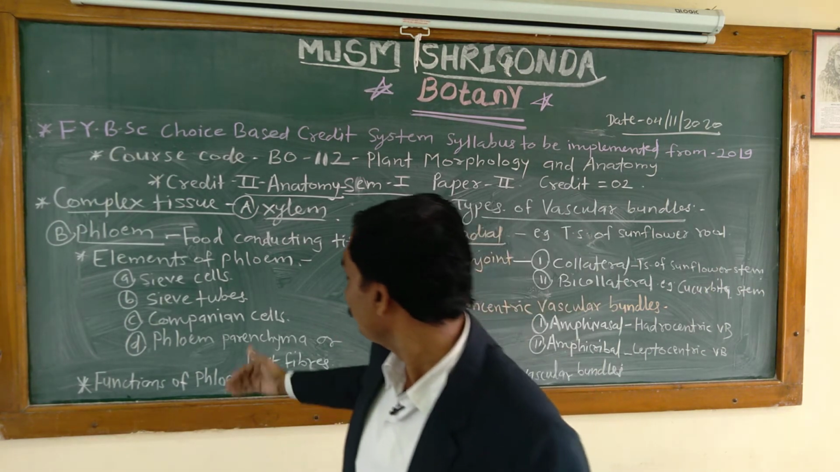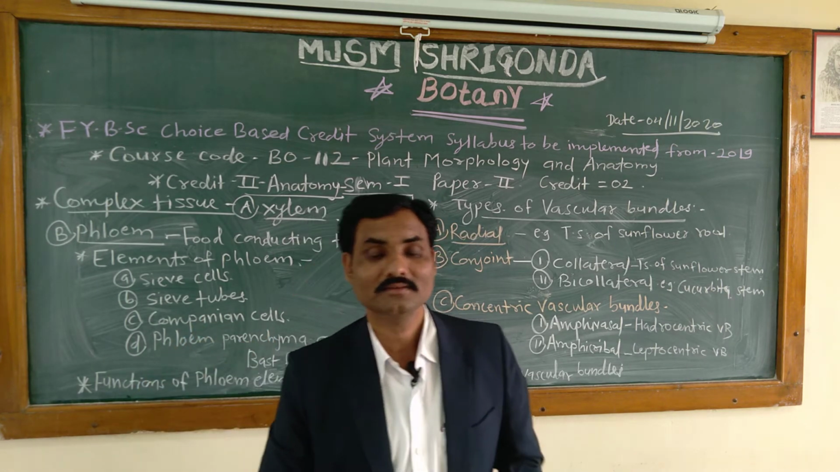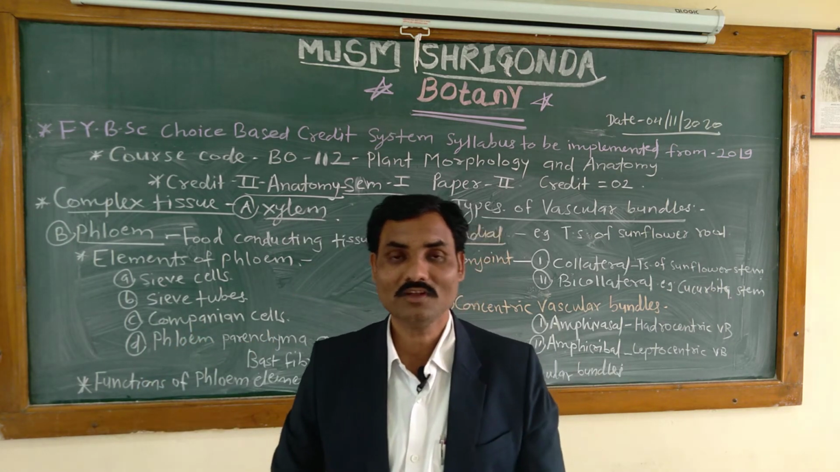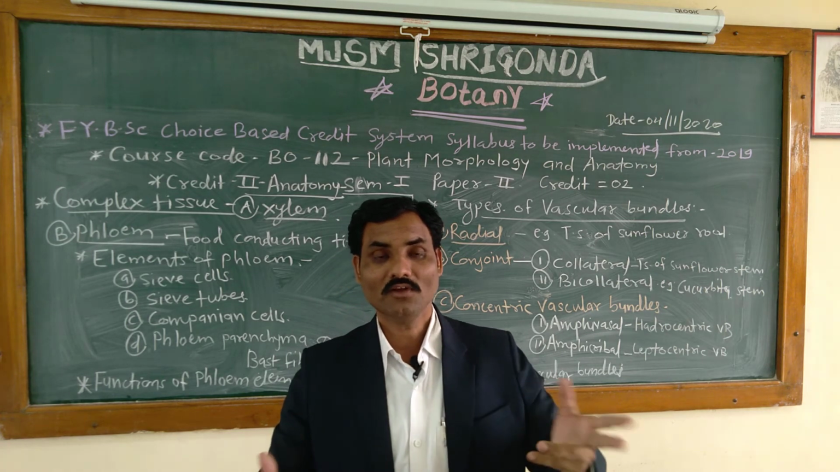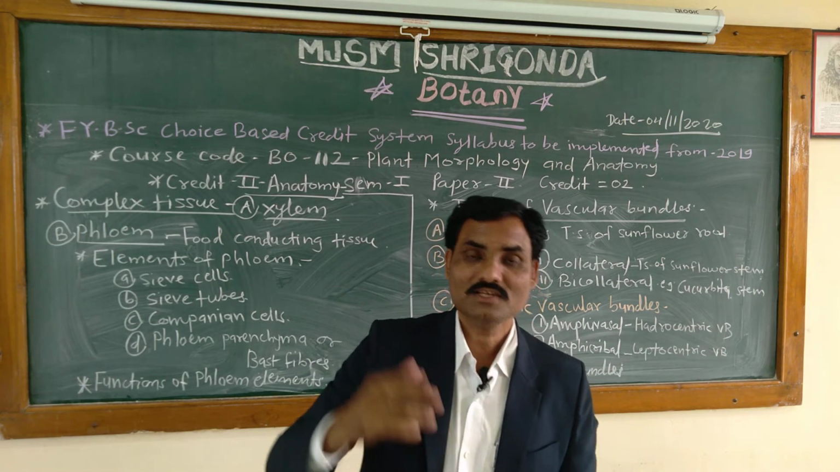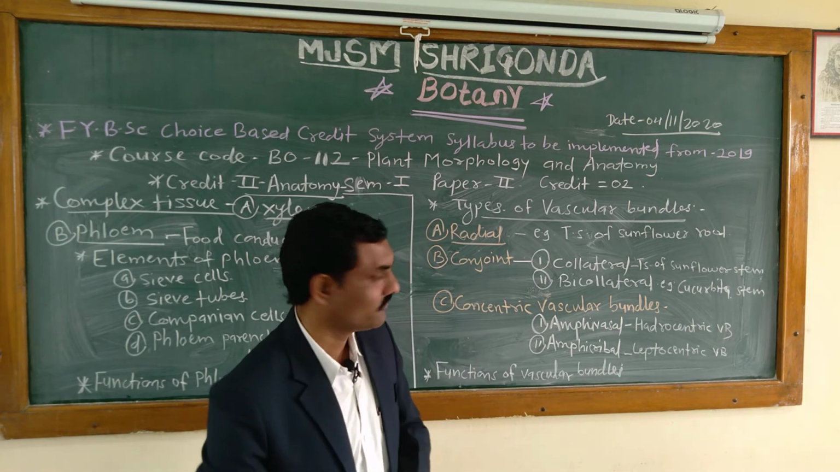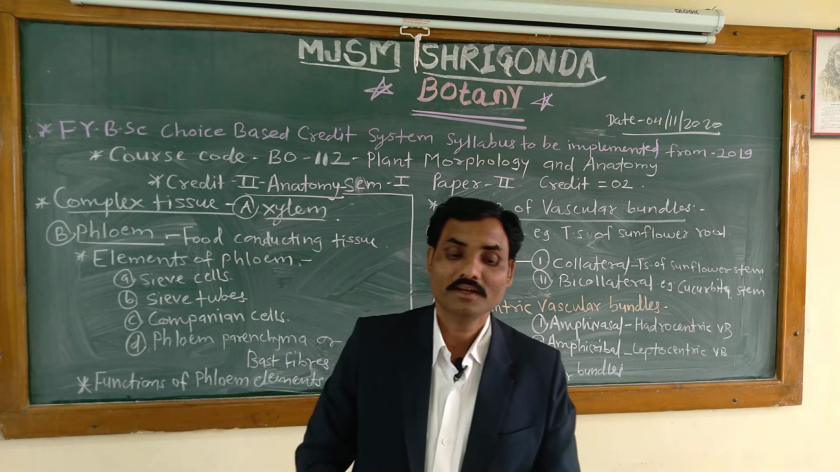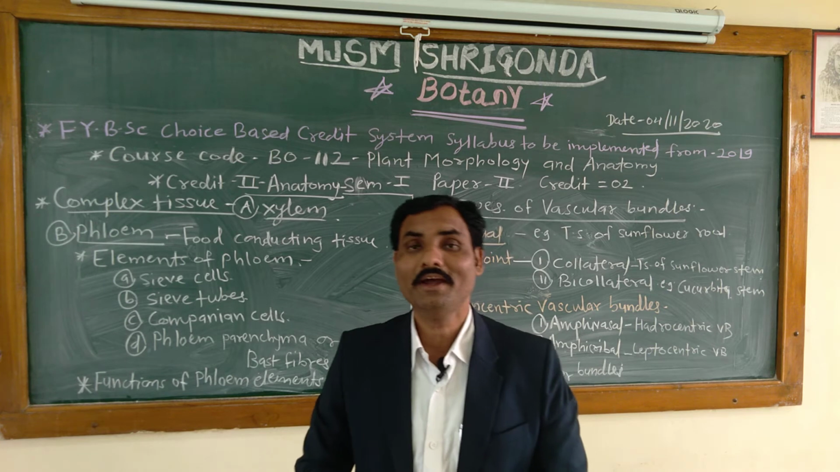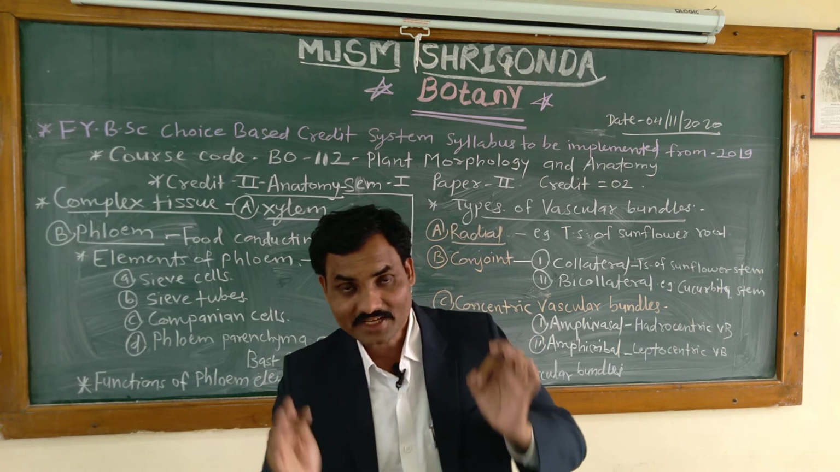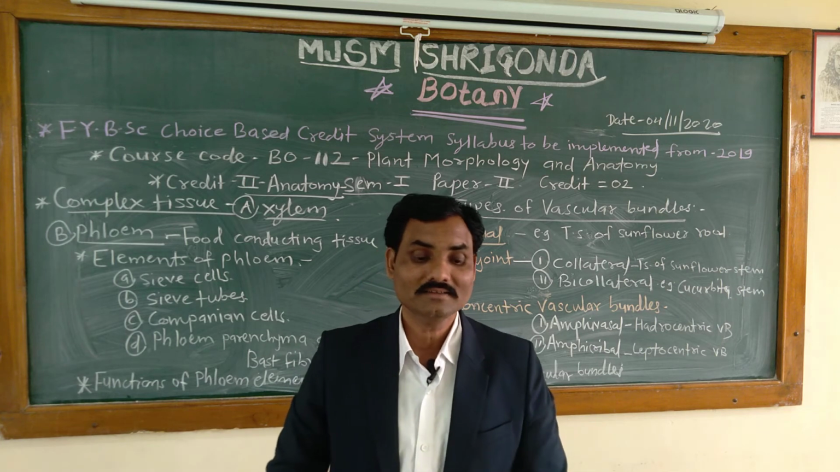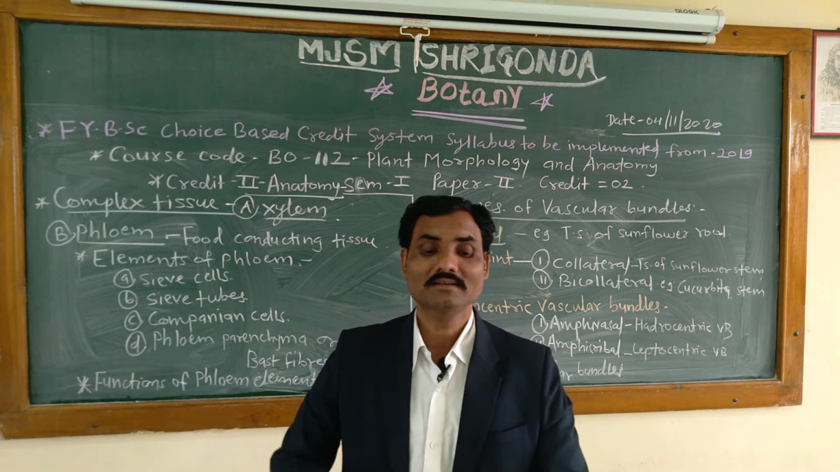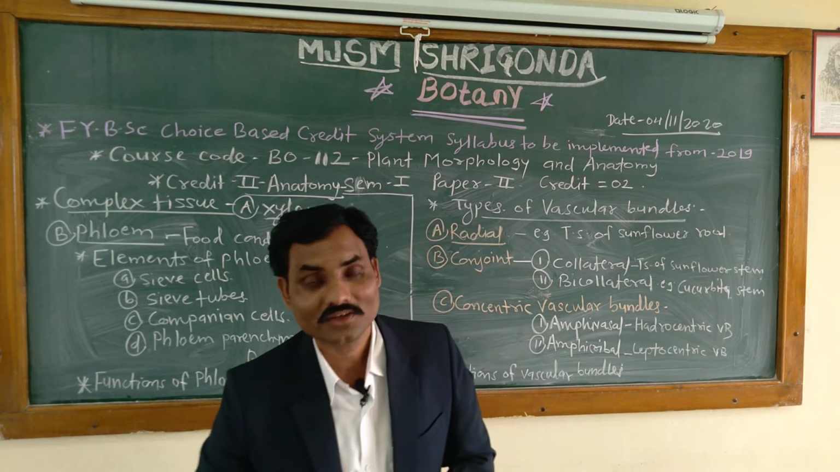Then third is the phloem parenchyma. What is its structure? How does it look? What is the function of the phloem parenchyma? Firstly, we are going to learn about the structure of the phloem parenchyma. It is found associated with sieve elements. Cells are elongated, tapering to broadly cylindrical, subspherical, and polyhedral in structure.